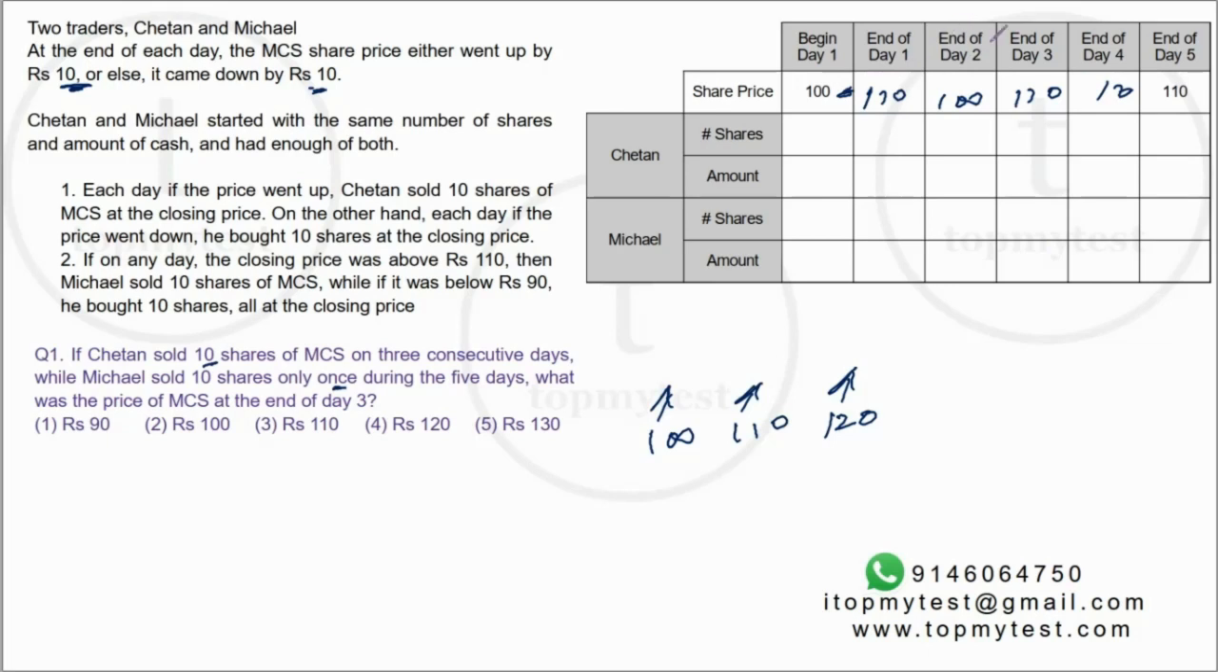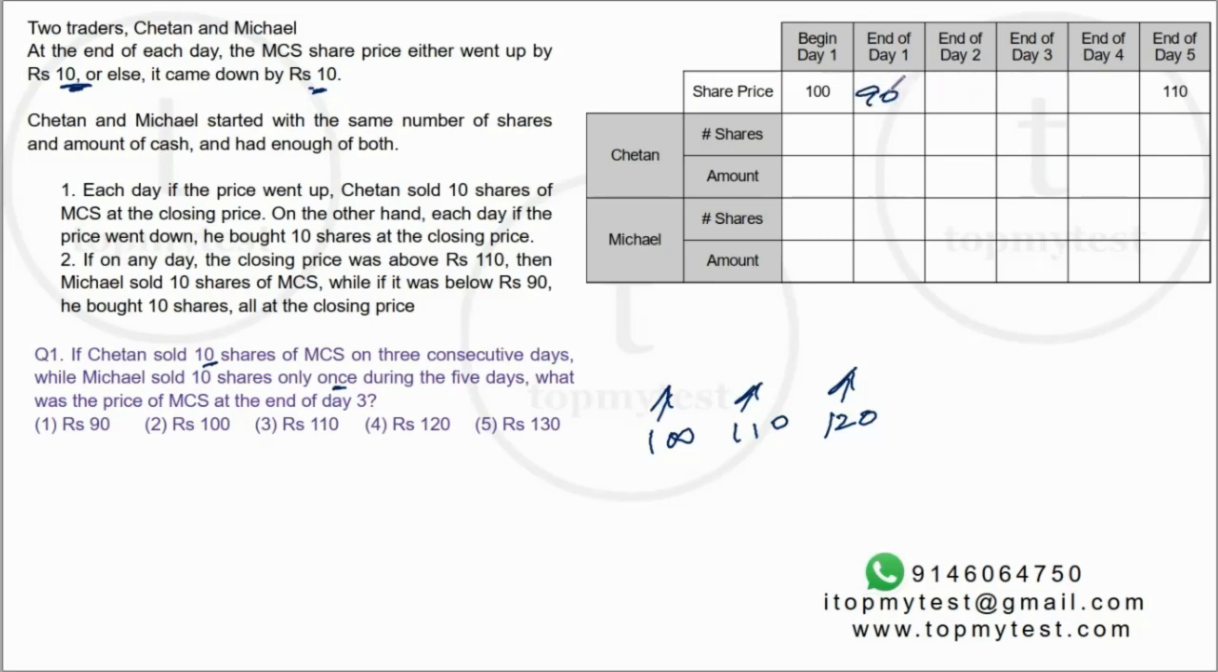So it cannot rise on the first day. The other way to look at it is, if it rises on the first day, it should rise on the next 2 days also. So it will become 110, 120, 130, right? So Michael will end up buying twice. That is also not the case. So this is out. So on the first day, it actually falls.